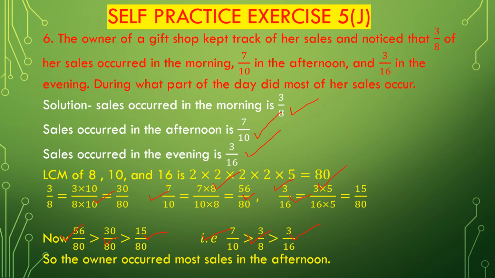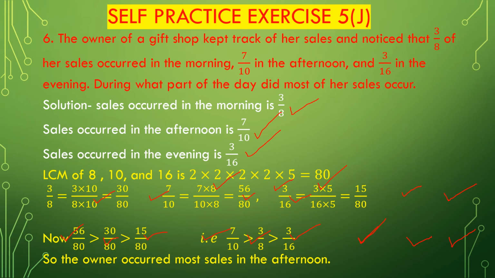Now we convert 3 divided by 16 into an equivalent fraction with the equal denominator, that is the LCM 80. We know multiplying the denominator 16 with 5 we get 80, which is equal to the LCM of 8, 10 and 16. Now multiply the same number 5 with the numerator 3 also. 3 multiplied by 5 is 15, and denominator 16 multiplied by 5 is 80. Now we get 15 divided by 80, which is an equivalent fraction of 3 divided by 16. 15 divided by 80 is equivalent to the fraction 3 divided by 16.